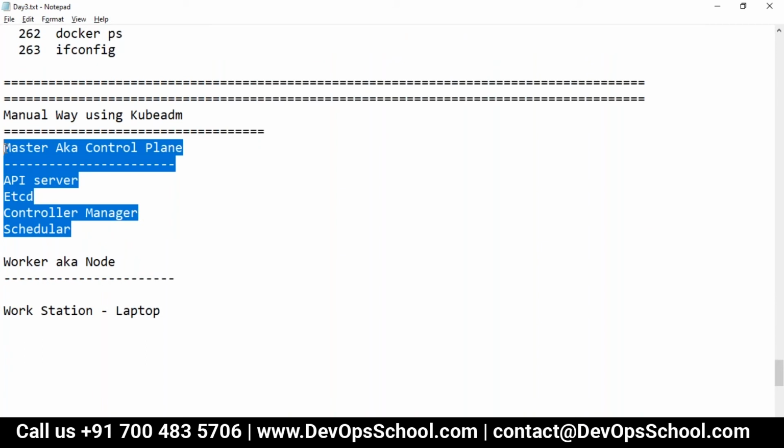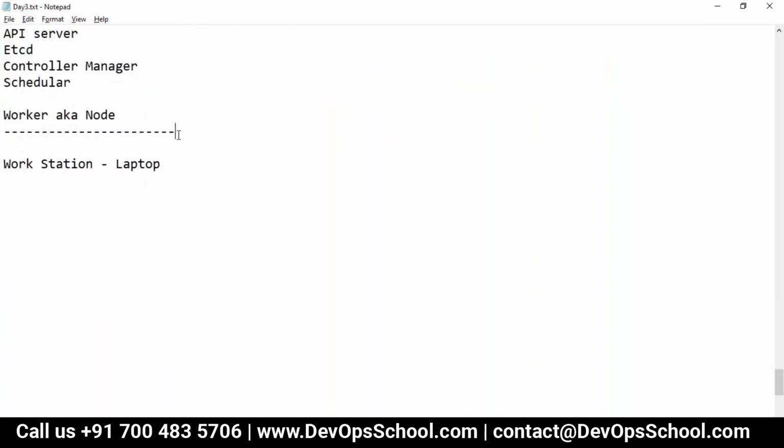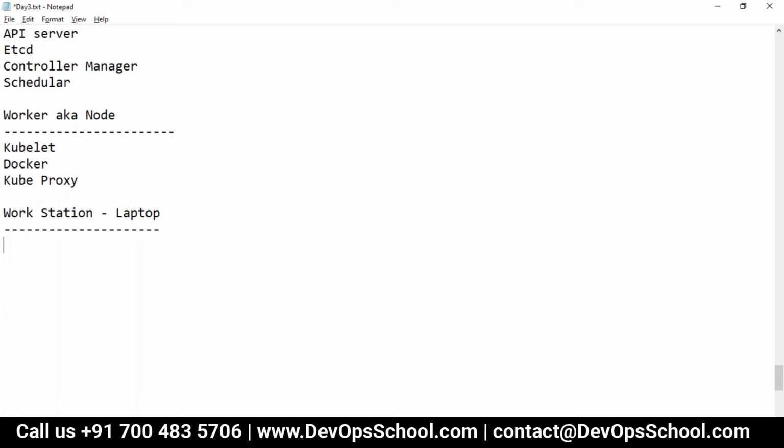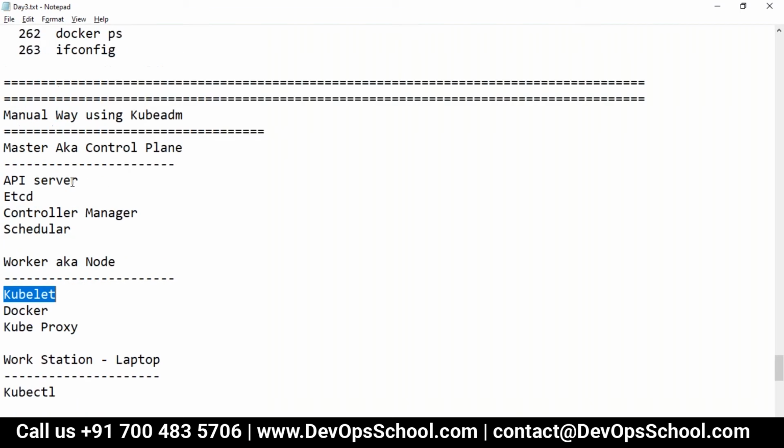These are the four components we have in the control plane, aka master. In the worker node, we have kubelet, and then Docker, and then kube-proxy, Kubernetes proxy. These are the four components we have in the worker. Laptop and the workstation, what you call it, we have kubectl. Sorry, kubectl, my bad. Kubelet you have in the worker. Okay, guys.